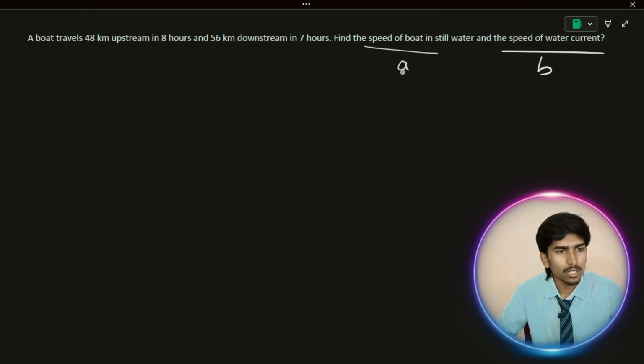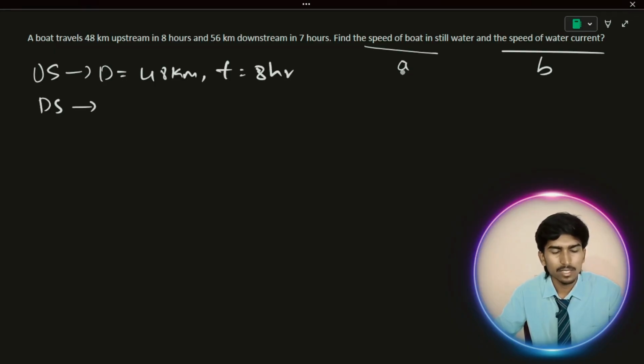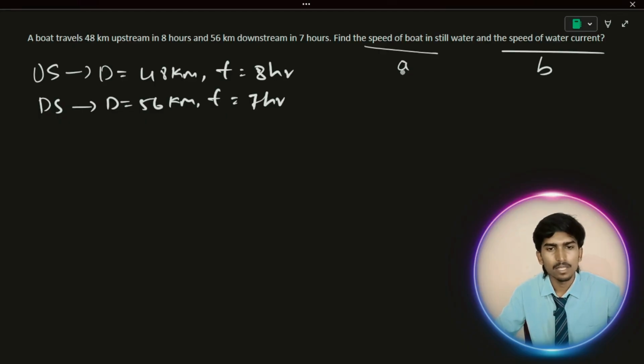A boat travels 48 kilometers. They have given the data. You write down the given data whenever solving problems. First of all, what they have given: upstream and downstream data. Let's take upstream as US. They have given the distance as 48 kilometers and time as 8 hours. And downstream, let's consider DS. They have given the distance as 56 kilometers and time as 7 hours. Okay, they're asking a and b.